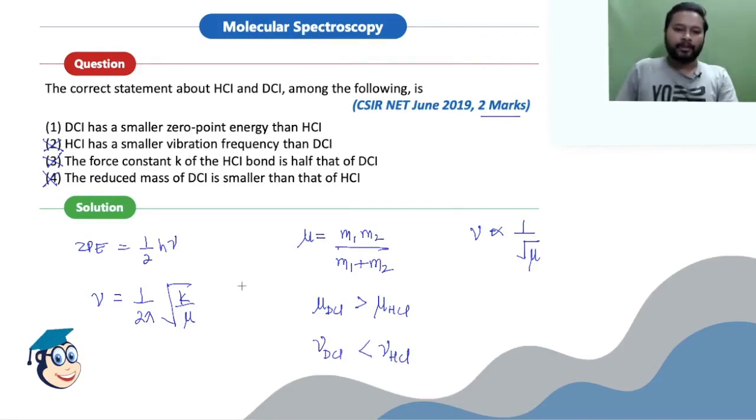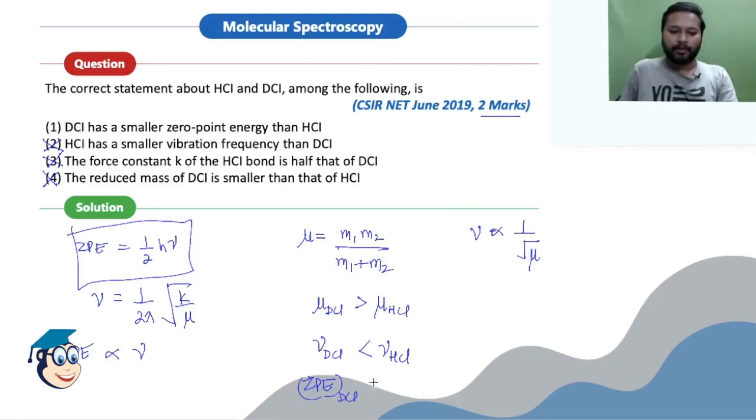Now about the zero point energy, you can easily say, since DCl has a smaller frequency, and you can see from this equation also that zero point energy is actually dependent upon the frequency. So since DCl has a smaller frequency, it will have smaller zero point energy, right? So the zero point energy of DCl will be smaller than the zero point energy of HCl. That's what your first statement says: DCl has a smaller zero point energy than HCl. So statement 1 becomes your correct answer for this question, right? I hope this is much clearer to you.